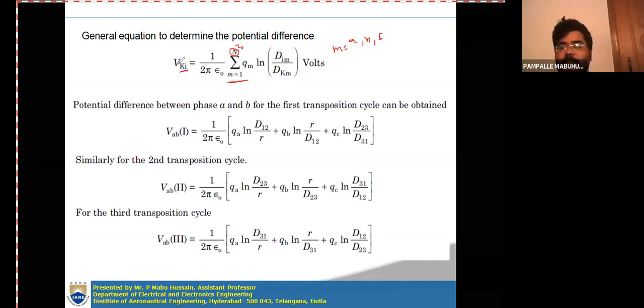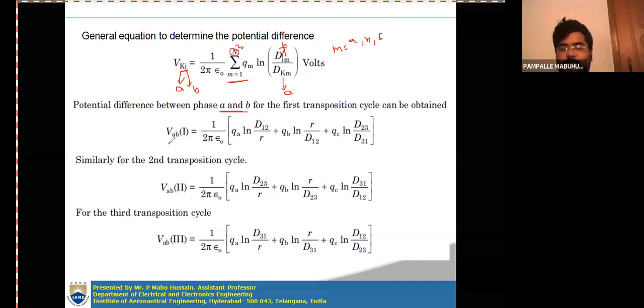So these are the potential differences between the conductors K and I in a group of conductors. Now in this derivation, you have to consider conductors A and B. So that means K is A and I is B. In place of I, you will get B, and in place of K, you will get A. You remember this notation.